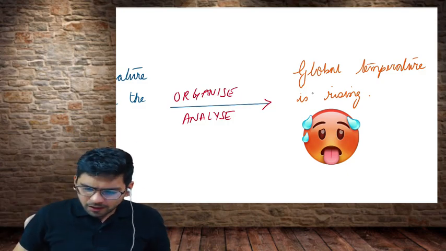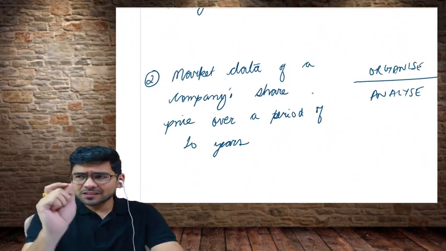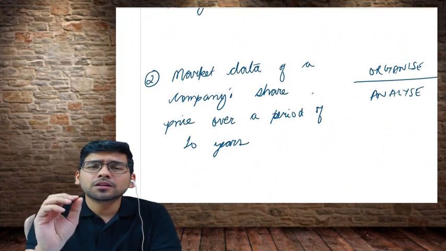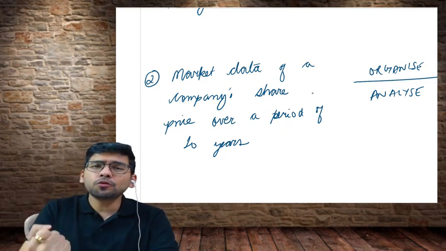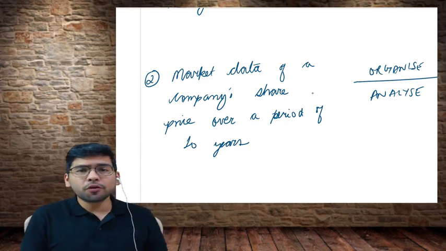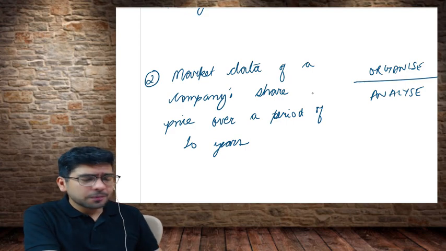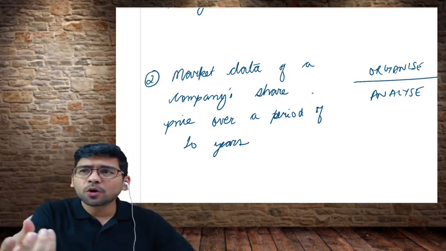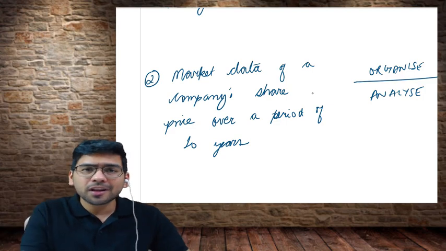Again, let me take you through a good example. Let's say there is a particular company share in which you are interested. I give you the share price of that company for the last 10 years, in a report. Just by seeing the report, perhaps you will not be able to decide whether you have to invest in this company or refrain from investing.